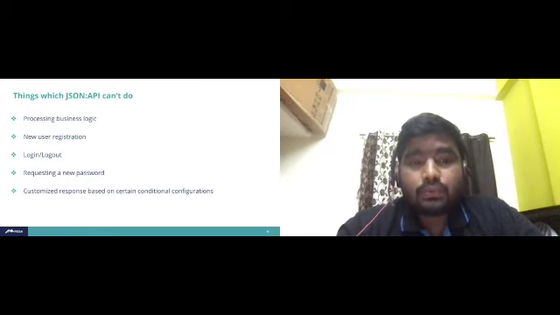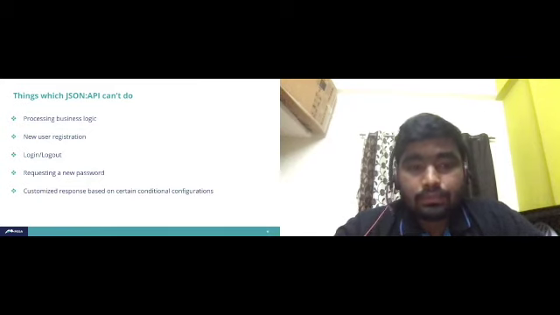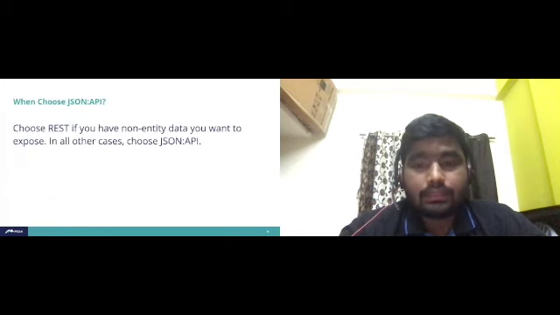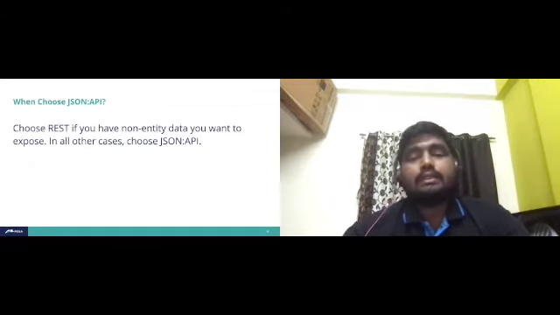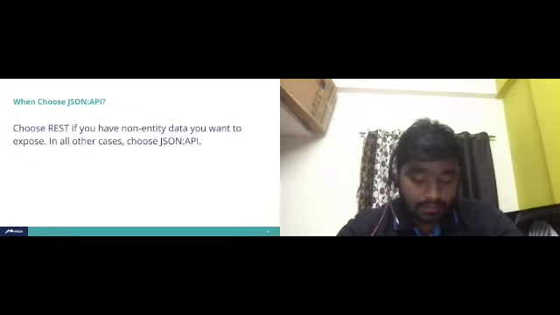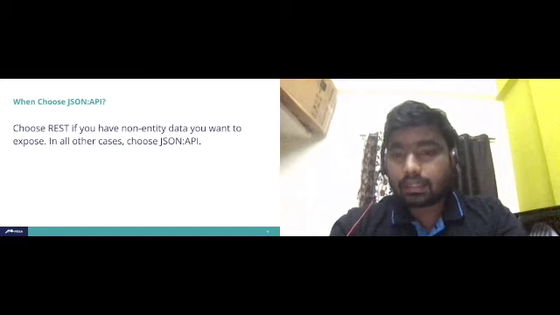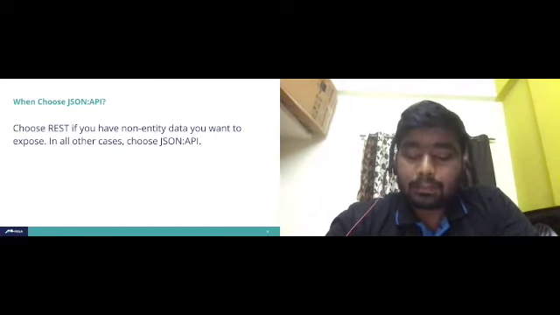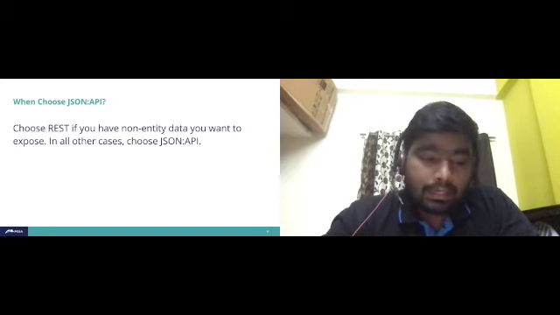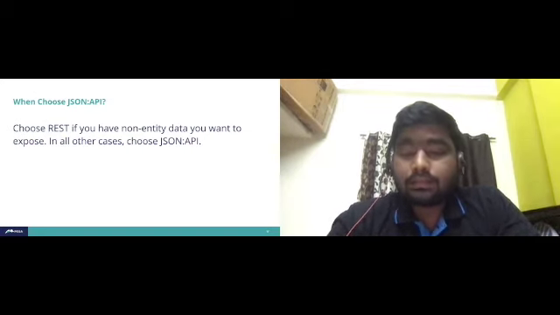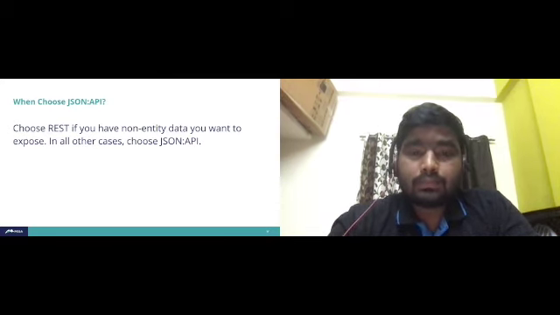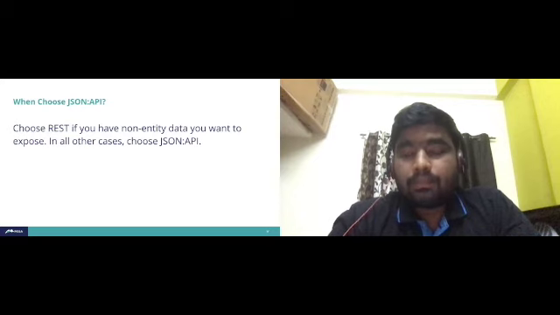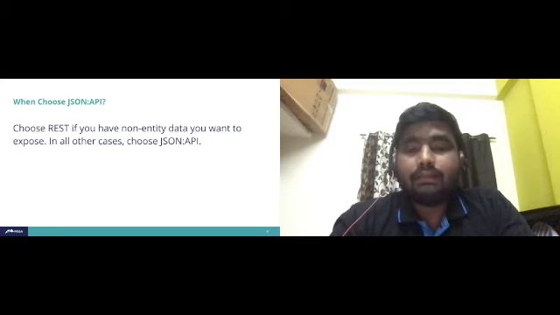So choose REST API if you have non-entity data that you want to expose. In all other cases, we can choose JSON API. You need to choose based on the client requirement. For example, nowadays we have a lot of apps where Drupal is the backend and the front end is Angular JS or React JS. Let's assume we have a news app. In that news app, people just go to the app and read all the news.